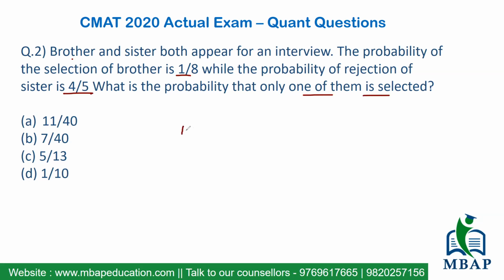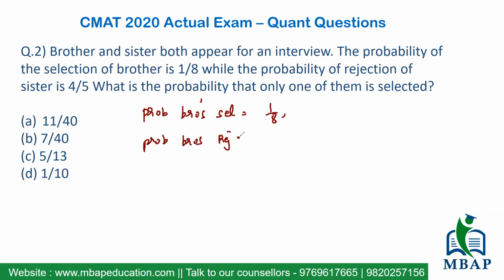So you have to find the selection of brother and rejection of sister, or selection of sister and rejection of brother, right? These are the cases that we have to find out. It's quite a simple question. Again, we will go step by step. What is the first point they have given you? The probability of selection of brother is 1 by 8. So certainly, the probability of brother's rejection will be 1 minus 1 by 8, which is 7 by 8.